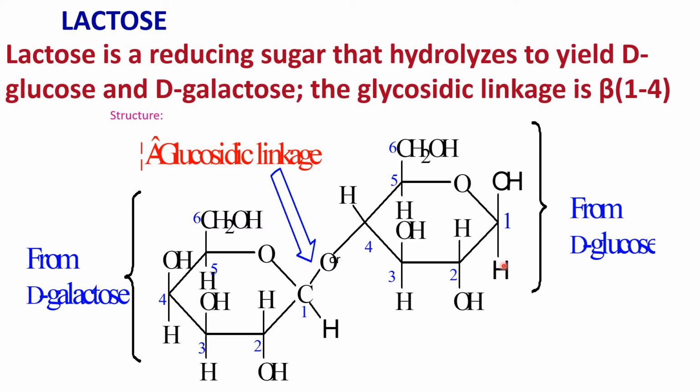In the last lecture we talked about the reducing property of sugars. All monosaccharides and disaccharides except sucrose are reducing sugars. A sugar is said to be reducing when its functional group, which is an aldehyde group in the case of glucose and a carbonyl carbon in the case of a keto sugar, is free. Then it is ready to oxidize and it will reduce other compounds. And you are well aware that when sugars are oxidized, they are converted into sugar acids, and when sugars are reduced, they form alcohols.